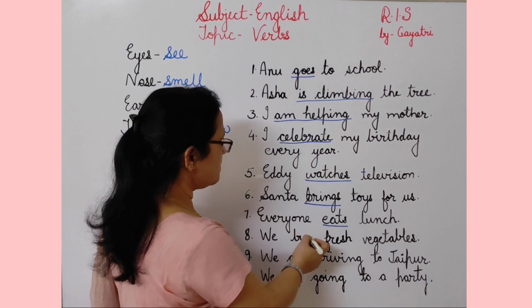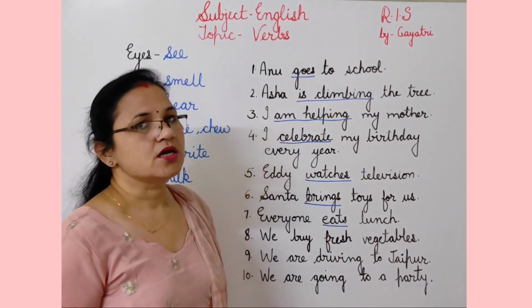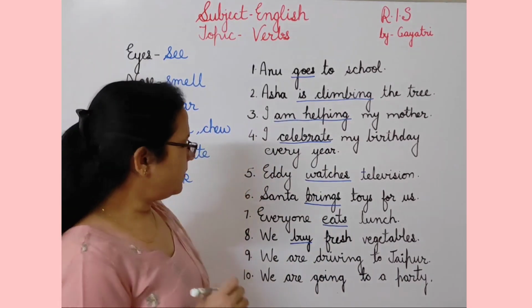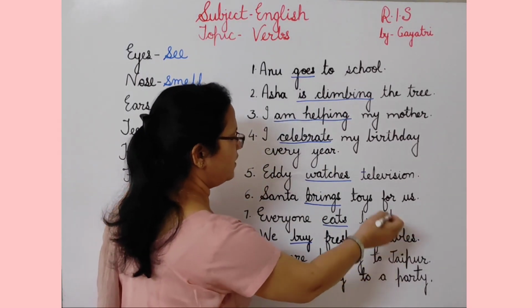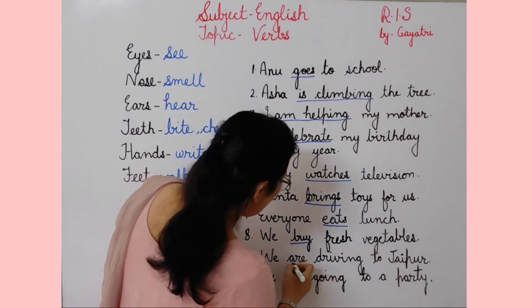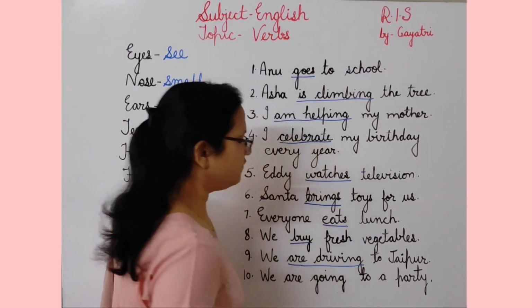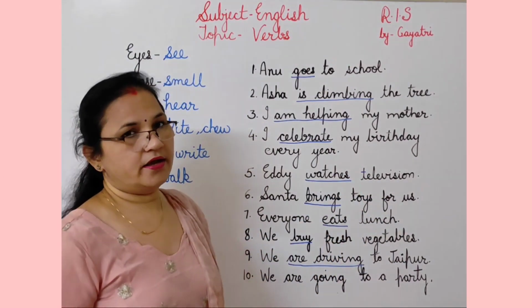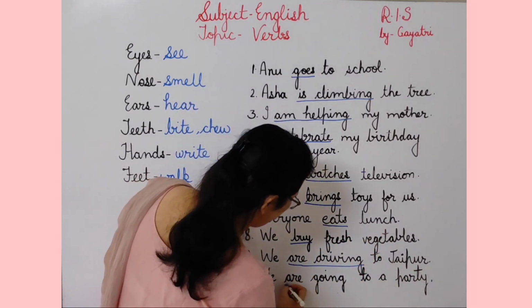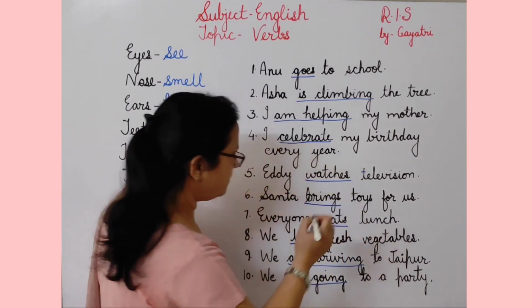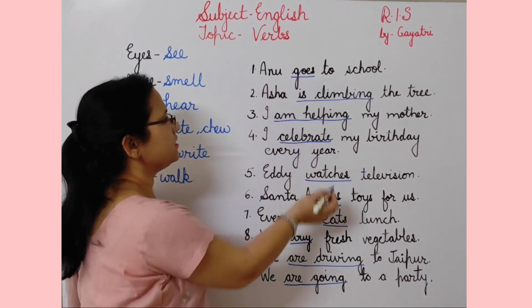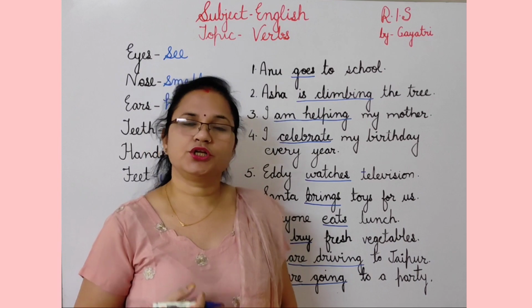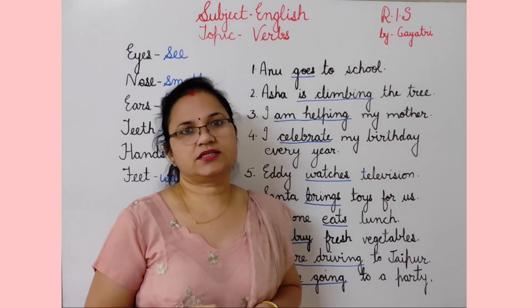Now next is we buy fresh vegetables. So which action do we do? Buy. Buy is verb here. We are driving to Jaipur. Here are driving is verb in this sentence. We are going to party. Here which action are we doing? Going to party. So helping verb and main verb. So students, in these sentences I have underlined the verb. You have to do this exercise in your book. Now let's do the next exercise.